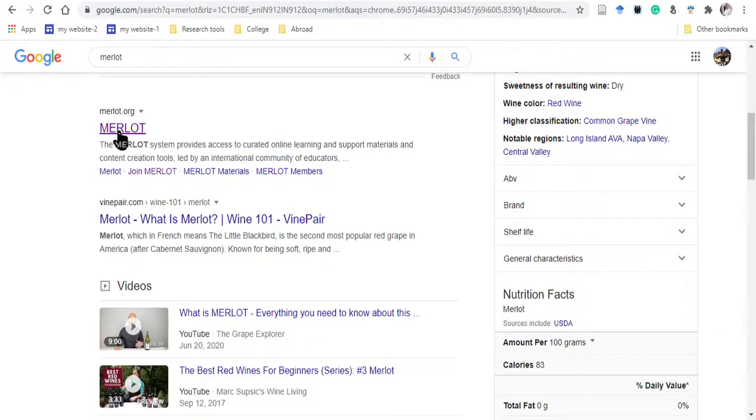I want to go through this. Okay, so if you read this, then you will find out whether it is correct or not. The Merlot system provides access to curated online learning and support materials and content creation tools led by the international community of educators. So this is my need. Okay, I want to search that. So this is my, okay, I'm clicking here.